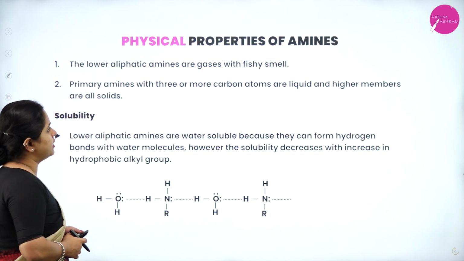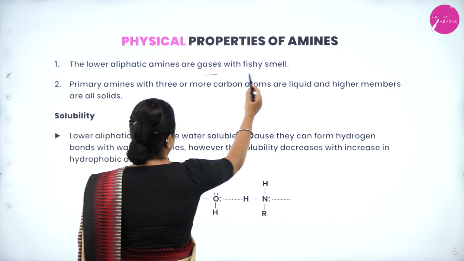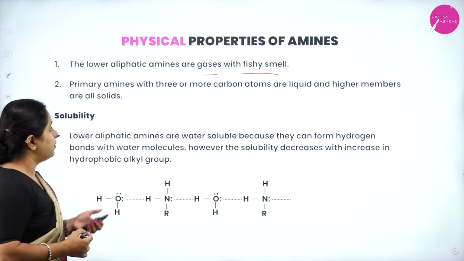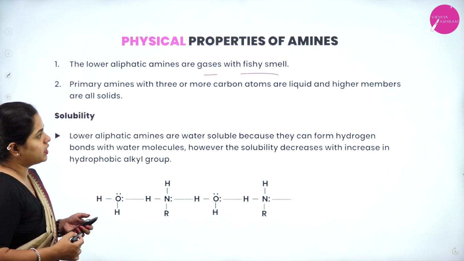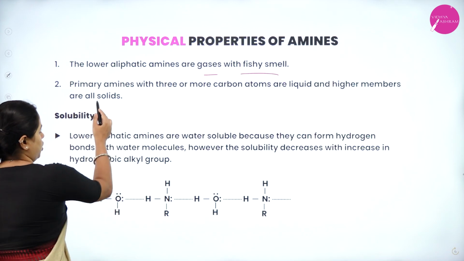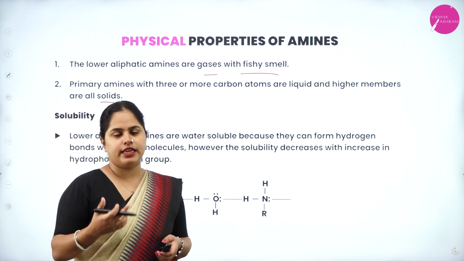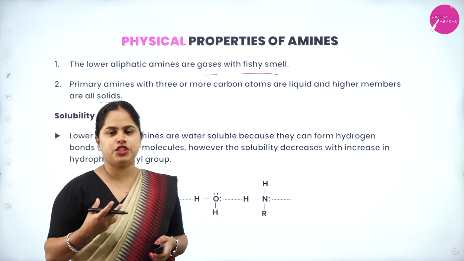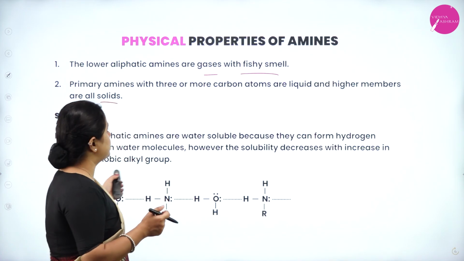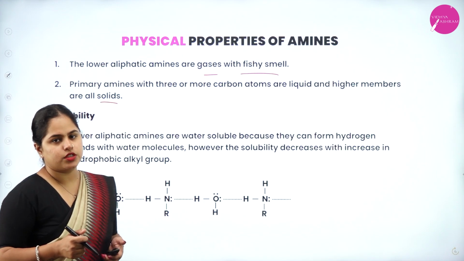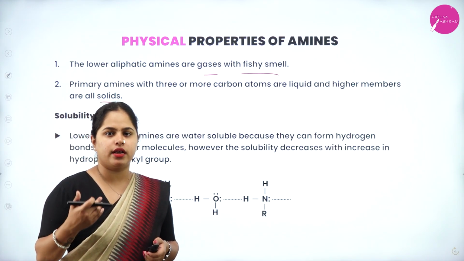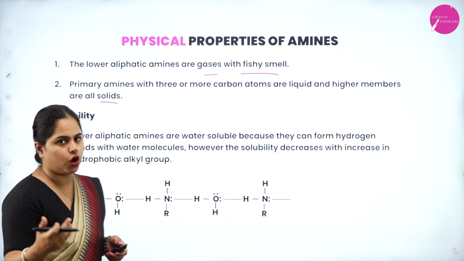The lower aliphatic amines are gases with fishy smells. The primary amines with 3 or more carbon atoms are liquid and higher members are solids. So the lower ones, having 1 or 2 carbon atoms, are generally gaseous in nature and have a fishy smell, okay? And the ones having 3 or more carbon atoms are liquids and the higher ones will be solids.